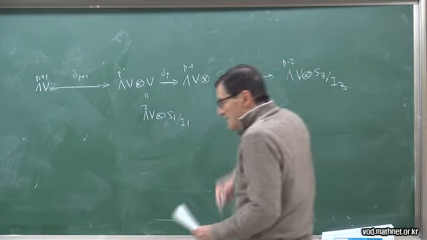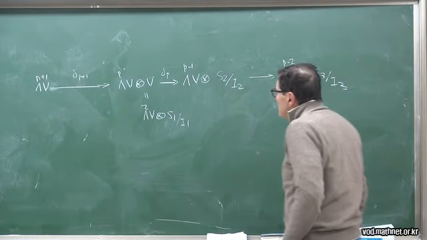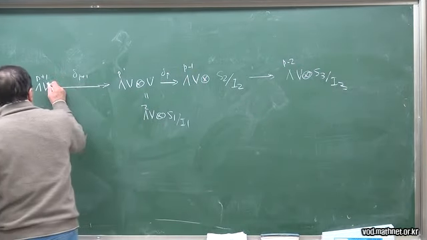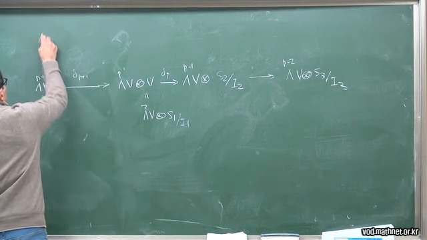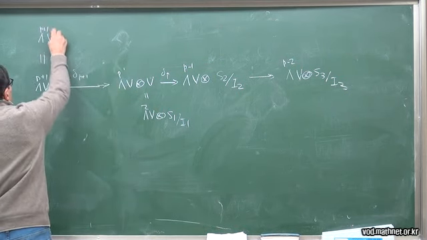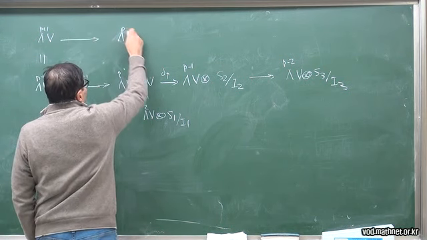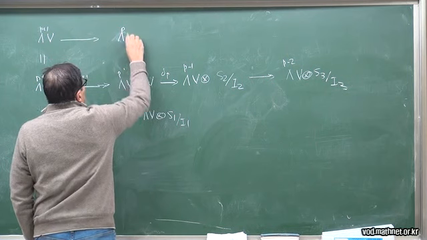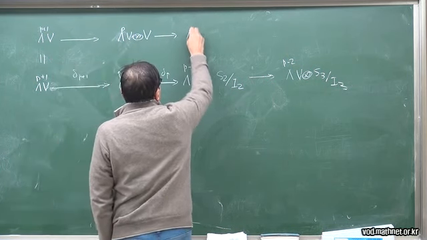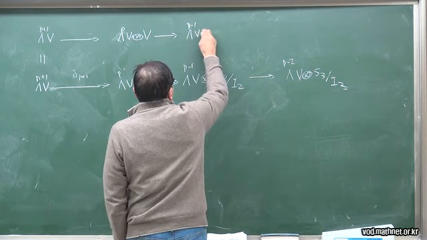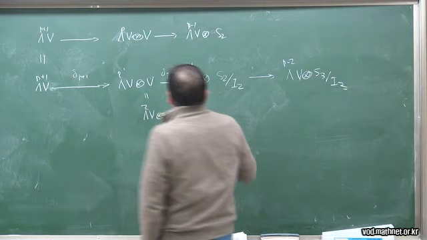Now there is a nice way to interpret this, because you can write the following. We complete this in the diagram in the following way. We write here wedge^(p+1) V again. We write here wedge^p V, and here we write wedge^(p-1) V tensor S2.